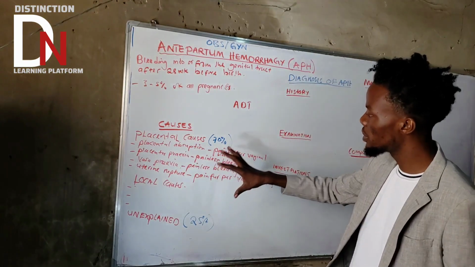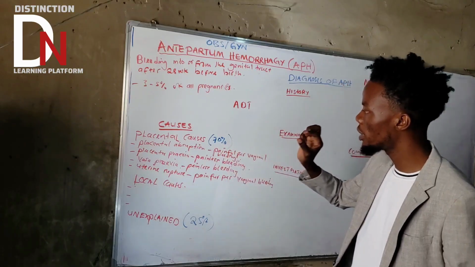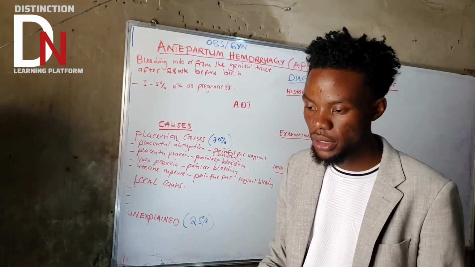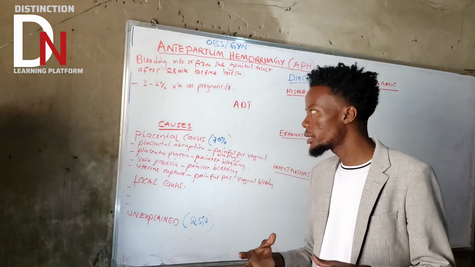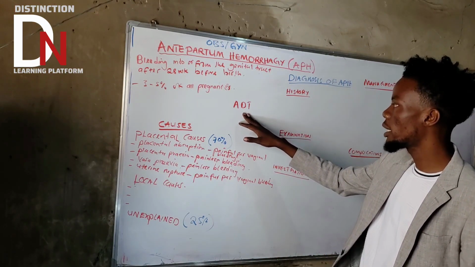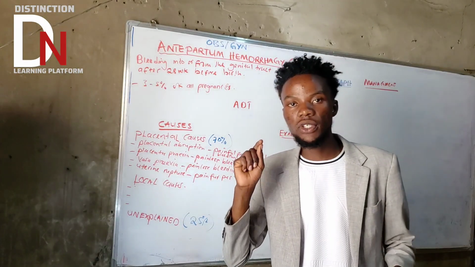What I'm saying is this: you get the sample of red blood cells coming out from the bleeding there, then you put it into a solution containing alkaline.